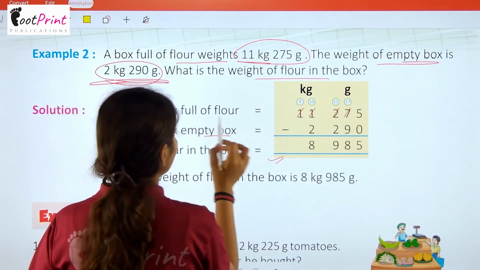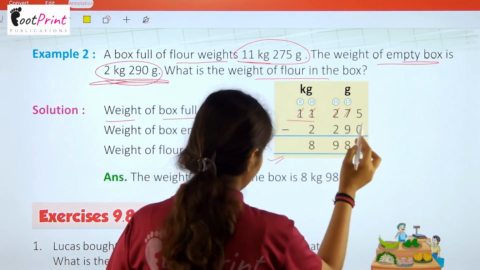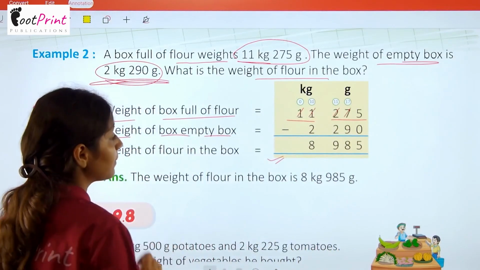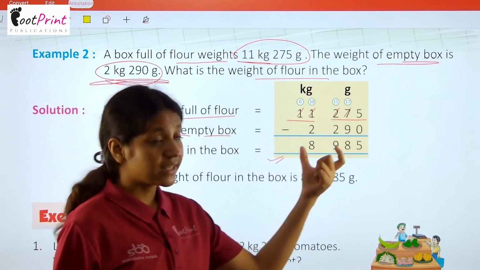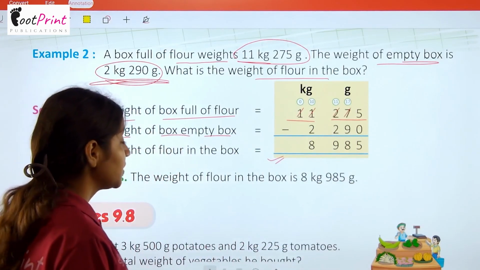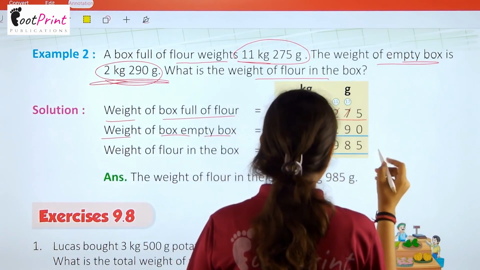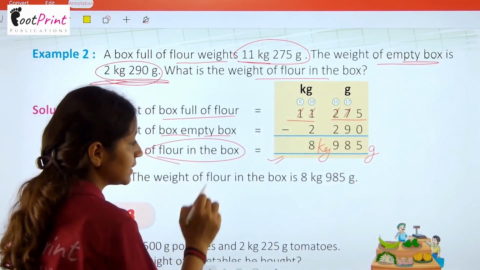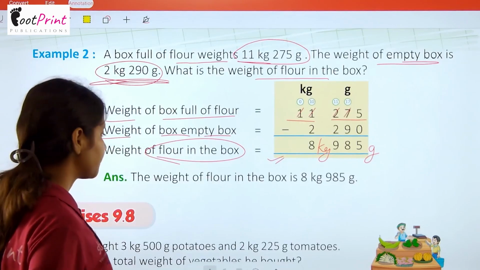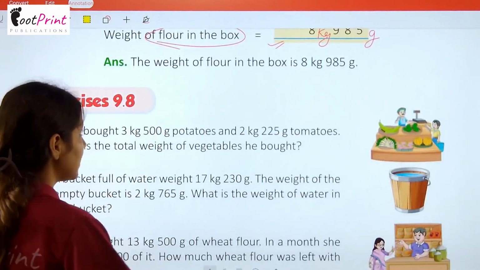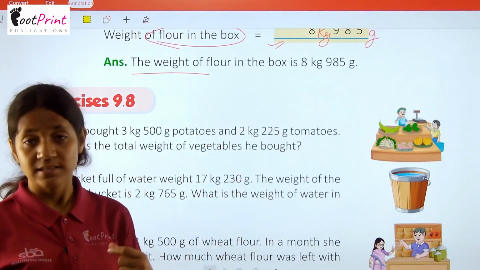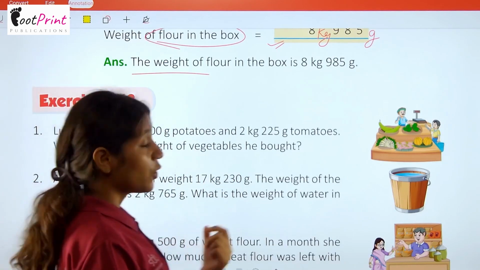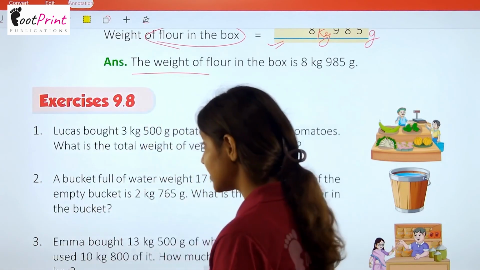Weight of box full of flour is 11 kg 75 gram. Now weight of the empty box is 2 kg 90 gram. Now when we are subtracting, we are getting 8 kg 985 gram. That is the weight of flour present in the box. So the answer is the weight of flour in the box is 8 kg 985 gram. Now we have exercise 9.8 of this chapter.